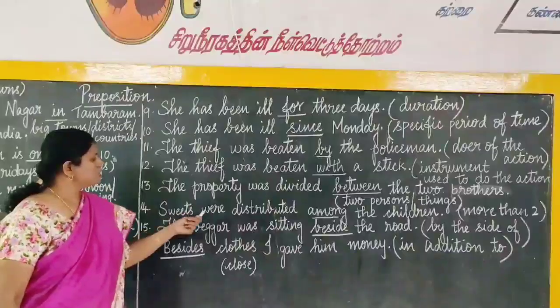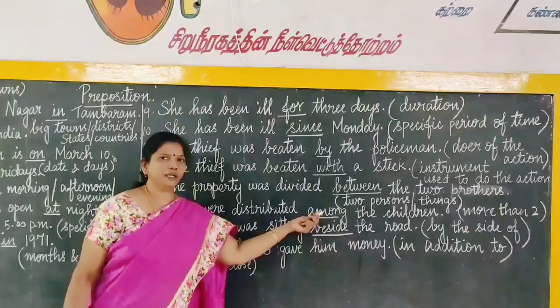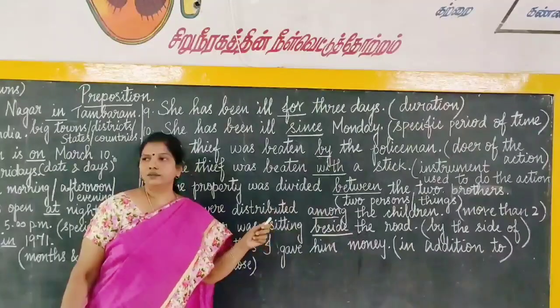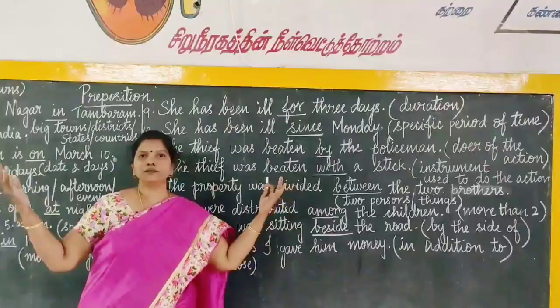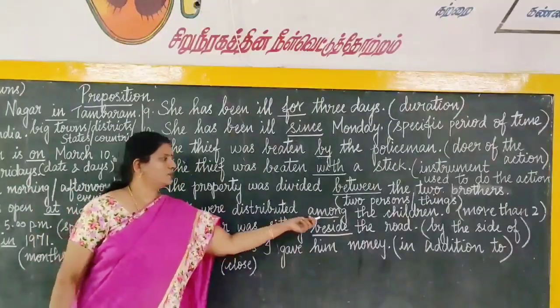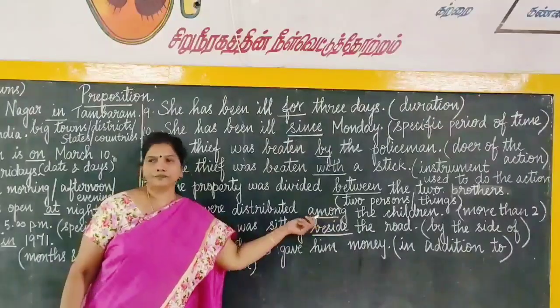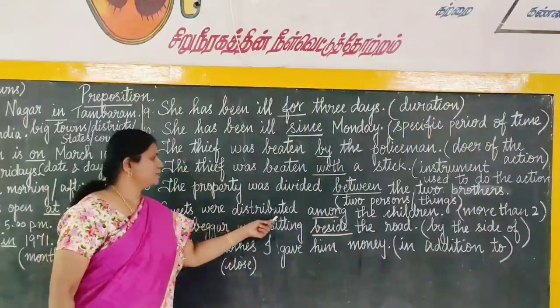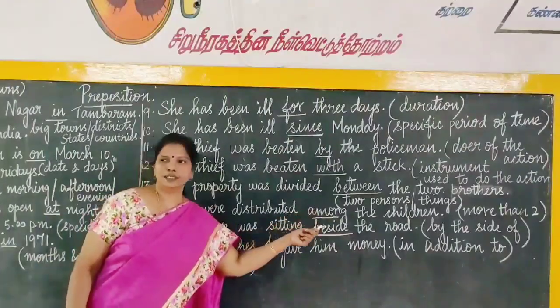Next one, sweets were distributed among the children. Among the children, we are talking about children, more children, right? More than two persons are involved in it. So, we have to use the preposition among. Sweets were distributed among the children.